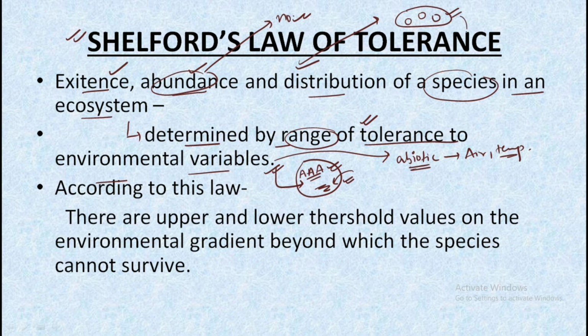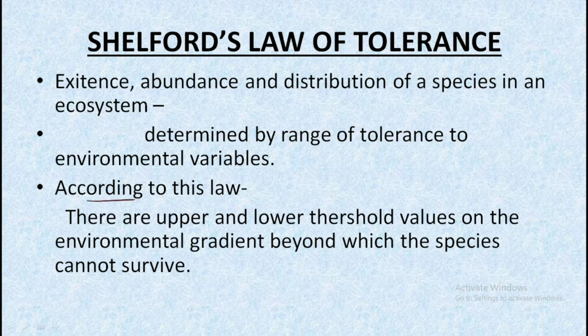All will be dependent upon the environmental variables of this particular area. According to Shelford's law of tolerance, there are upper and lower threshold values on the environmental gradient beyond which the species cannot survive.